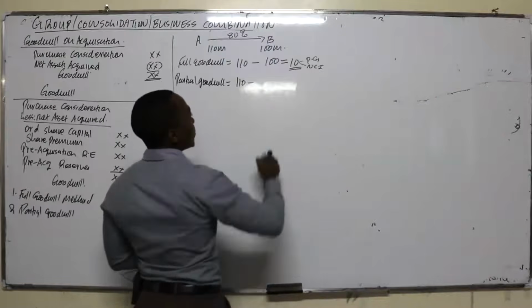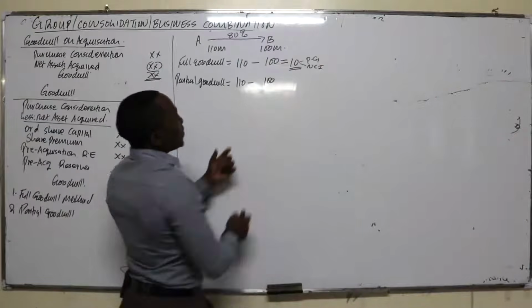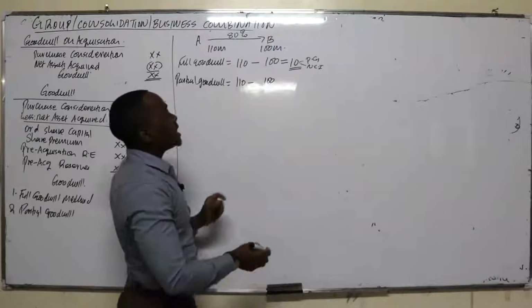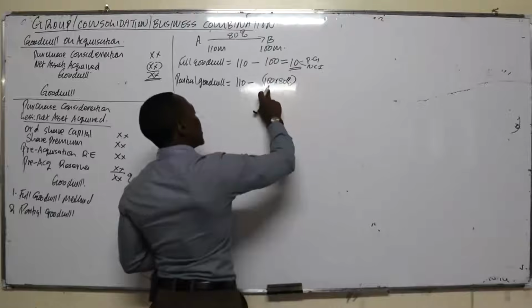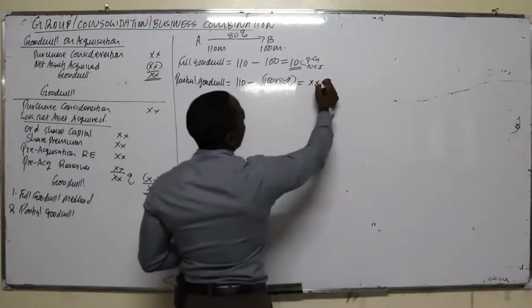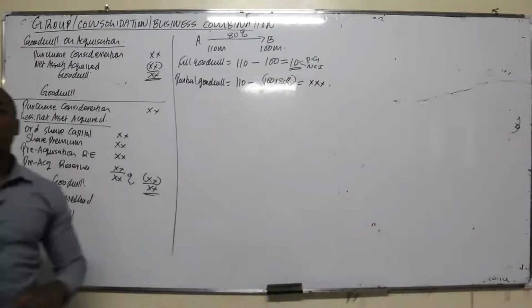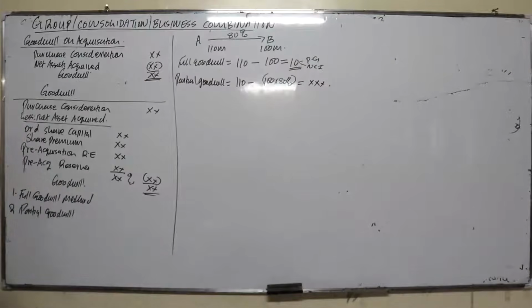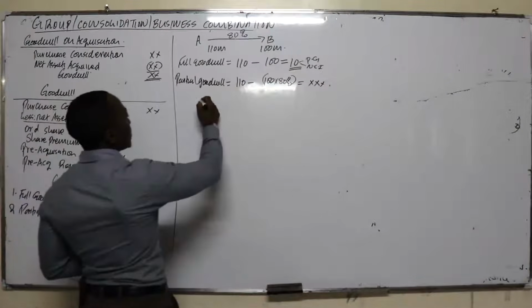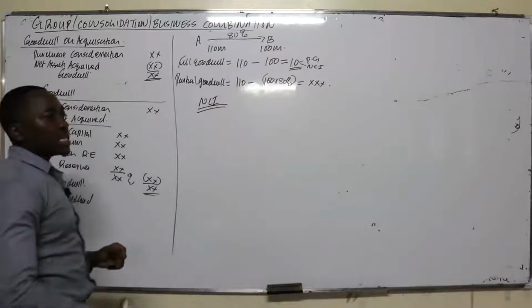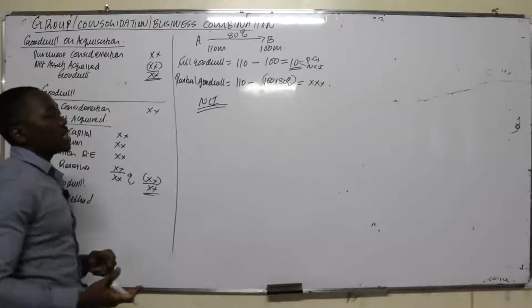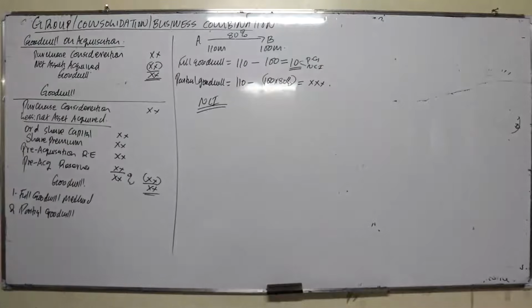The net asset acquired was 100, but of this 100, we only acquired a proportion of 80%. So you take 80% of the net asset, and the difference between the two, that's how you get the partial goodwill. And the goodwill should be recognized as part of the non-current assets, and therefore should be assessed for impairment at each end of the financial period.